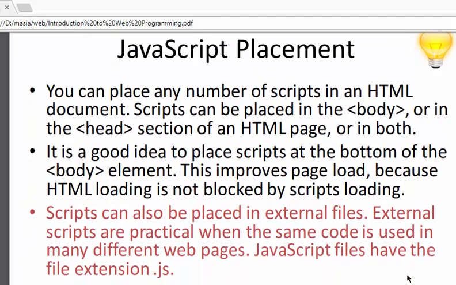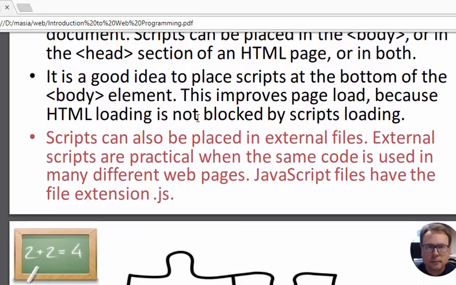JavaScript placement. You can place any number of scripts in an HTML document. Scripts can be placed in the body tag or in the head section of the HTML page, or in both. It is a good idea to place scripts at the bottom of the body element to improve page load, because HTML loading is not blocked by script loading. Scripts can also be placed in external files. External scripts are practical when the same code is used in many different web pages. Script files have the file extension .js.